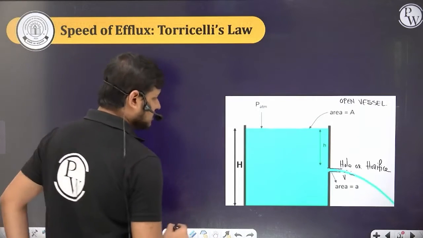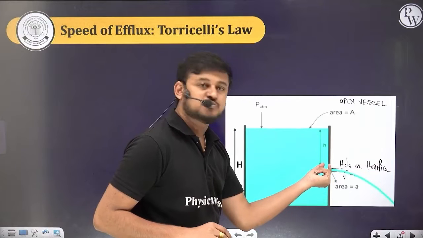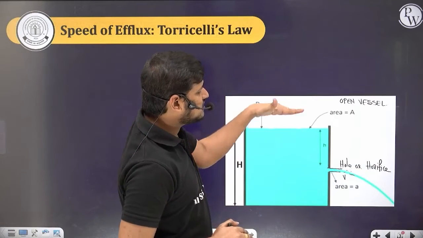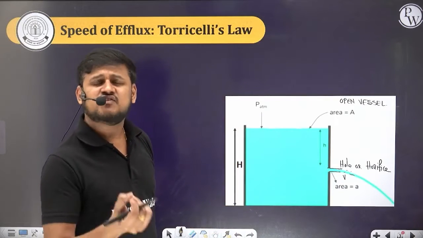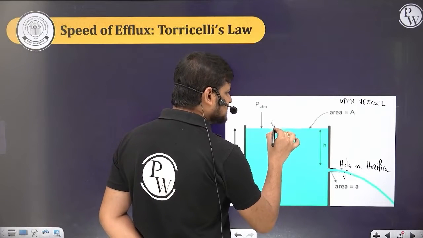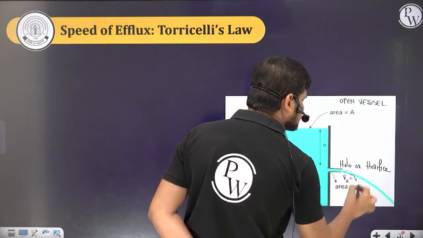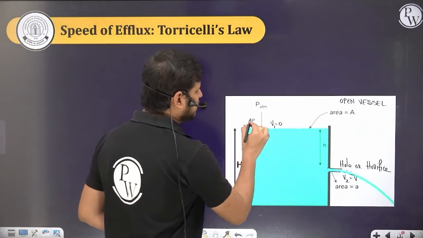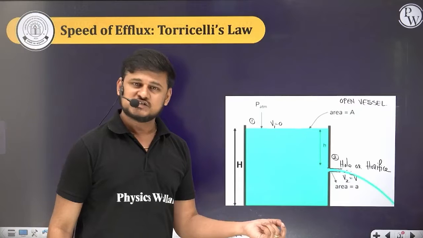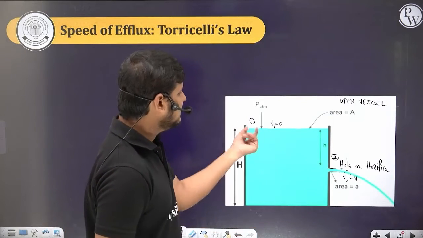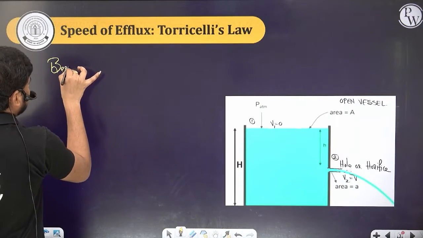As the water goes out from this small cross sectional area A, the fluid level decreases in this container, but very slowly. That's why I can consider the velocity at the top to be 0, and the velocity here, let it be v2, which equals v. Consider this as point 1 and this as point 2. Between these 2 points, can we apply Bernoulli's principle? Consider the flow is steady, and we are going to apply Bernoulli's principle here.